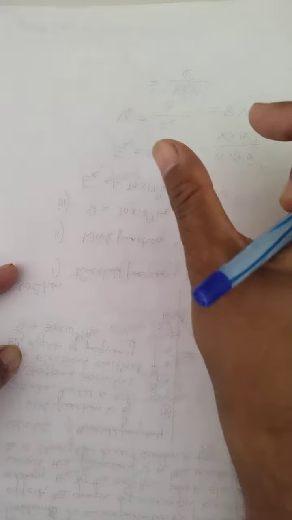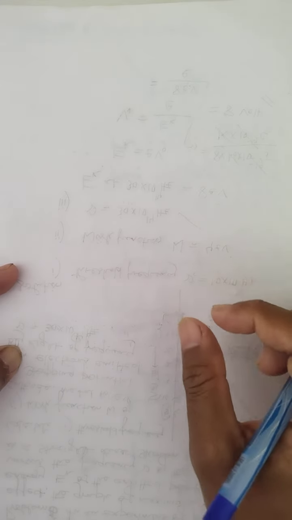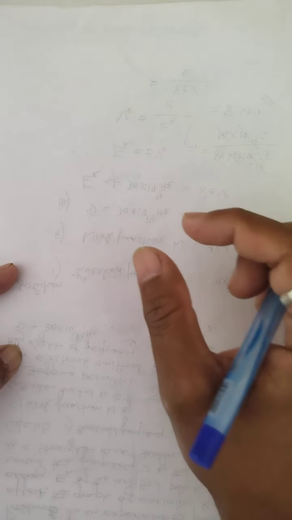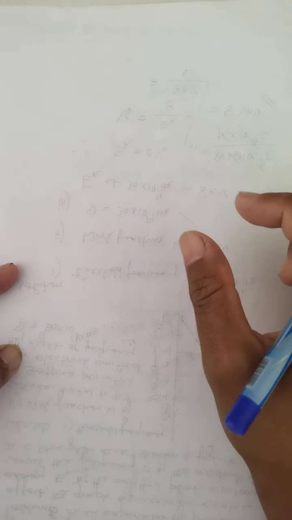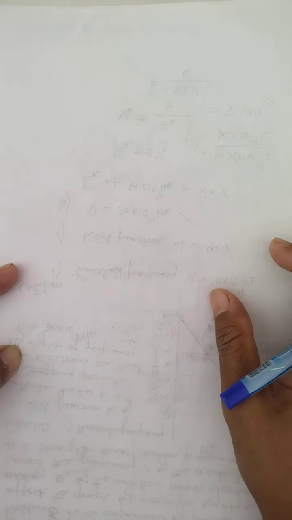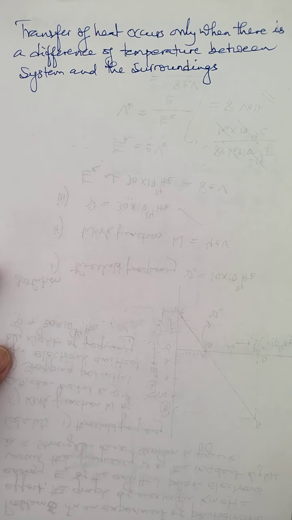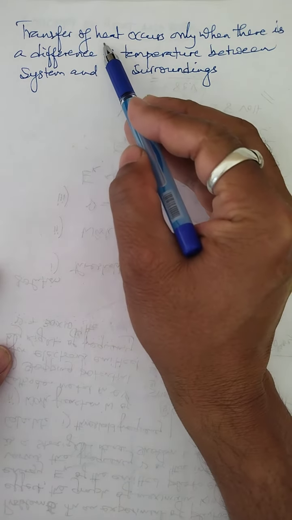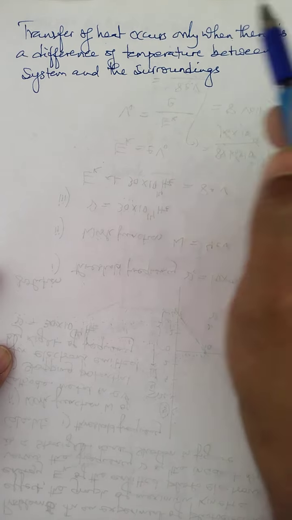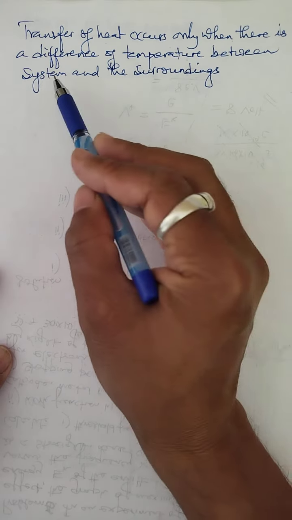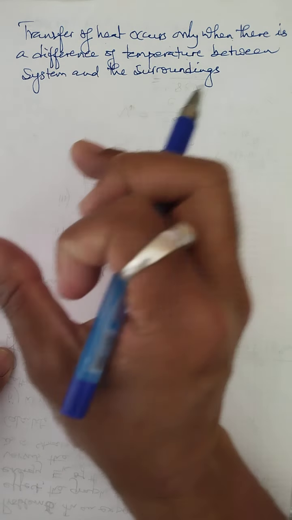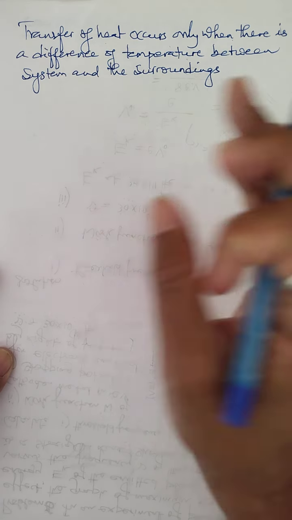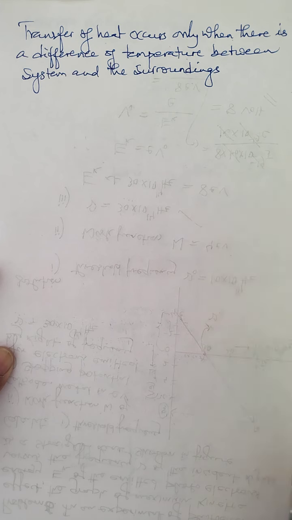But there must be a temperature difference between system and surrounding. When there is no temperature difference, the transfer of heat will not take place at all. So remember this part, children: the transfer of heat occurs only when there is a difference of temperature between system and surrounding. If the system and surrounding acquire the same temperature, no exchange of heat takes place between them.